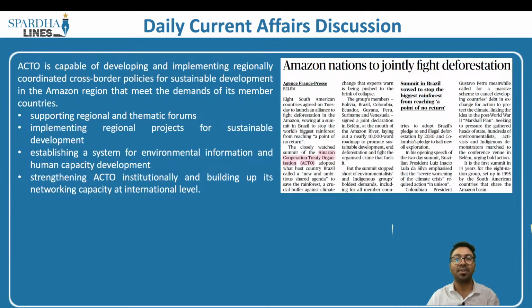This article here is speaking about one of the groups or treaties called the Amazon Cooperation Treaty Organization. Let us try and understand what this organization is all about. We know that when it comes to South America, there are countries in and around the Amazon forest. These Amazon forests are very important for a couple of reasons, not only to South America but also for the entire world as well. Why? That is because these Amazon forests host a lot of biodiversity. There are different kinds of species as well.